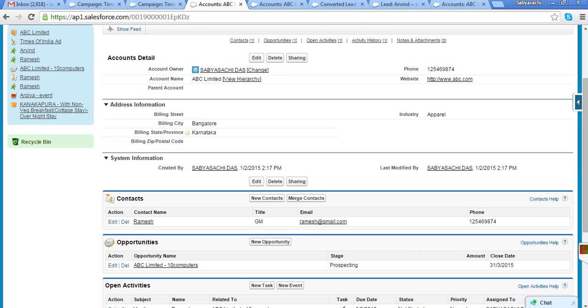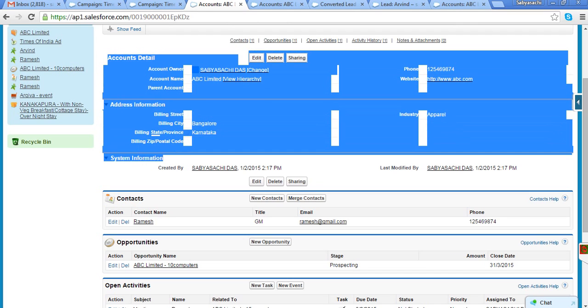Tomorrow your client may ask you to add some information here. I want to know the mobile number. So we need to analyze whether mobile number is company information, or contact information, or opportunity information. Accordingly, we need to add that information in the right place. So when we are doing customization, we need to analyze the requirements, and based on that, we customize. Okay, so this is my account information.